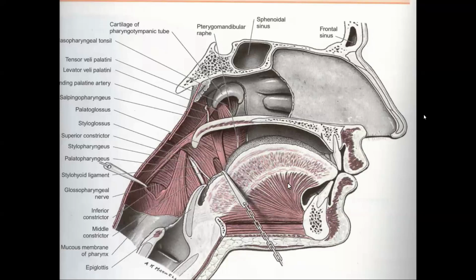Can you name this bulk of the muscle? This fan-shaped muscle is the genioglossus. Do you know its origin? It arises from the superior genial tubercle of the mandible.